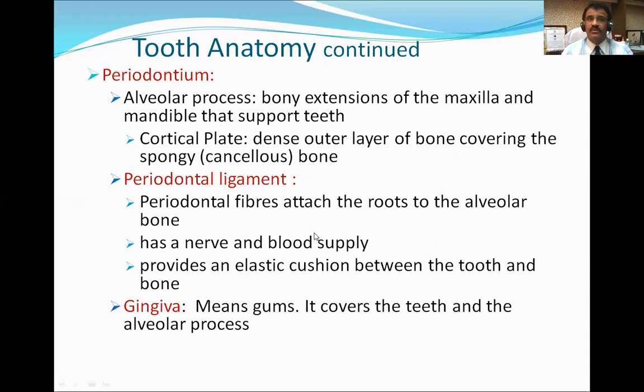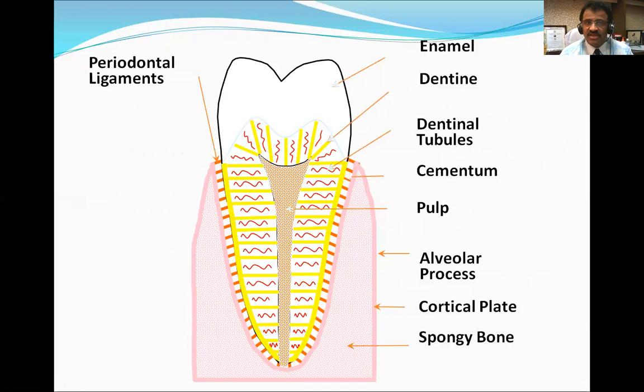Here we go. Here you can see the periodontal ligament. This dotted line, orange and white, is all periodontal ligament. And you can see the enamel part, the dentine part, a small lining is shown to you. And the cementum part, the pulp, alveolar process, cortical plate, spongy bone. So cortical plate means compact bone plate. Okay. Spongy bone means cancellous bone.